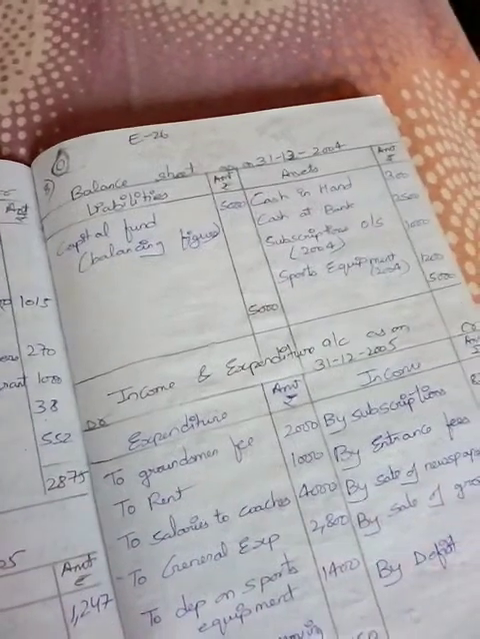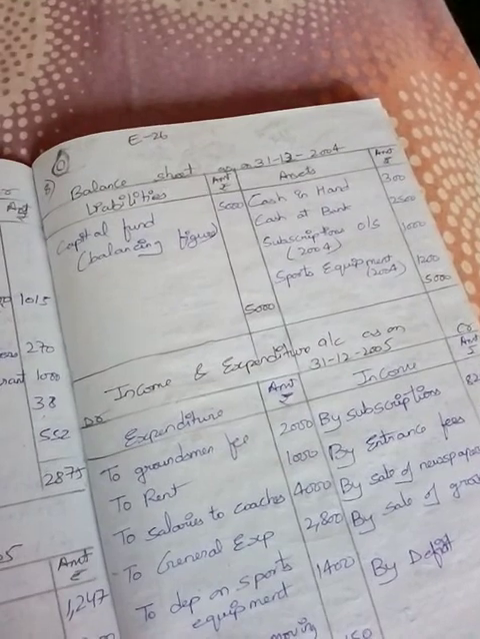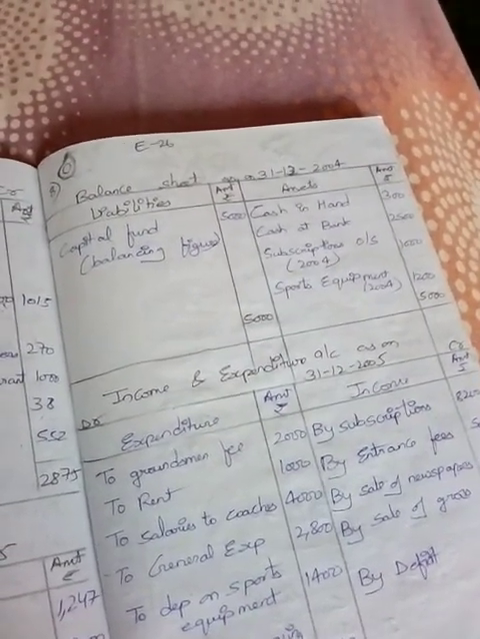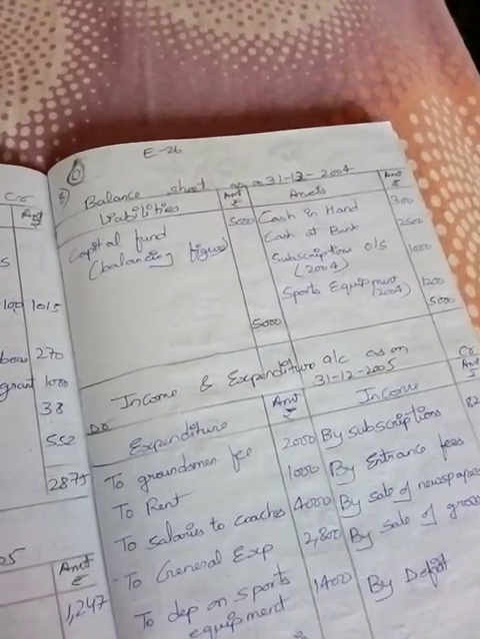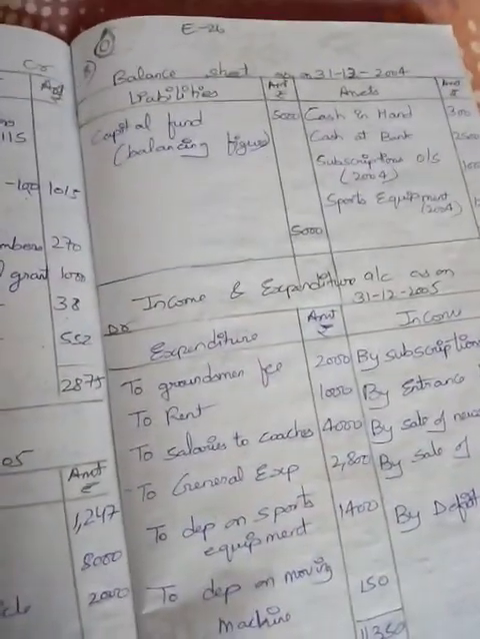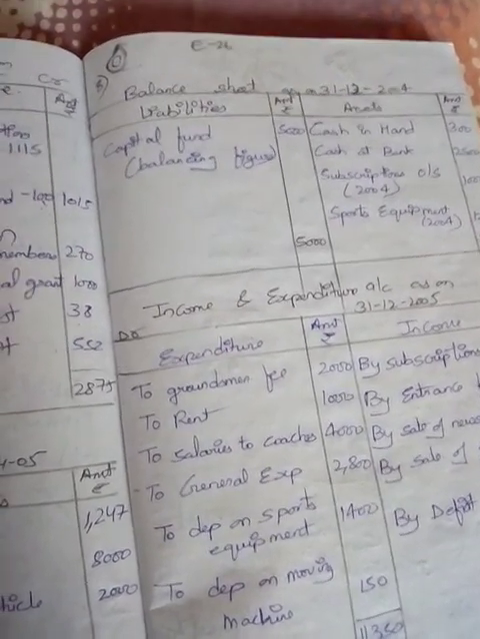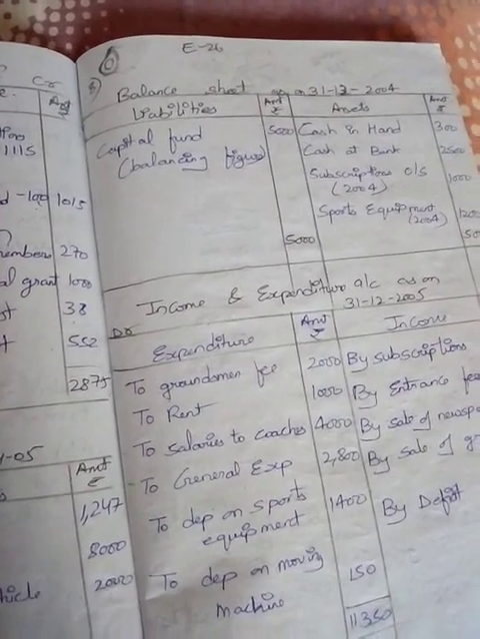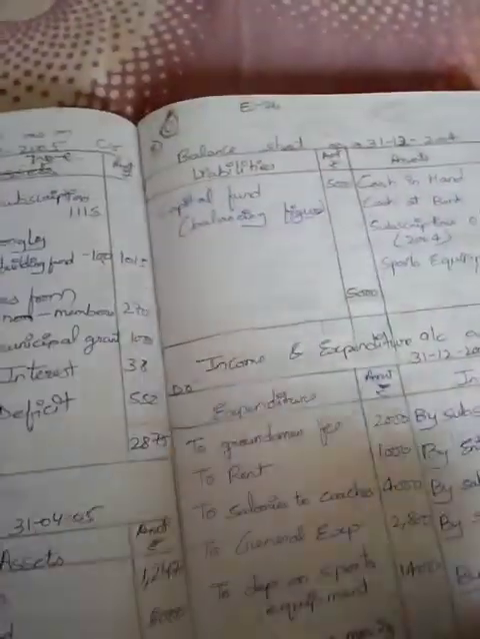Next, tournament fund is a liability. Life membership fees is a liability. Entrance fees is income. Donation for pavilion, as I told you, any specific donation should be treated as a liability. Sale of newspapers is income. Sale of grass is also income. Next we see the payments, that is expenditure. Government's fee is expenditure. Moving machine is an asset, and rent is an expenditure. Salaries to coaches is expenditure. When tournament fund is given, tournament expenses should be deducted from the liability, like tournament fund minus tournament expenditure.